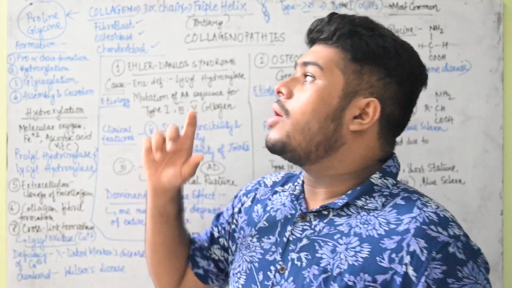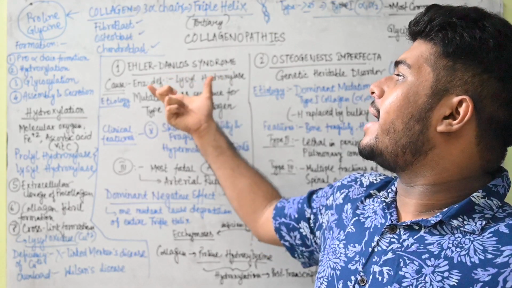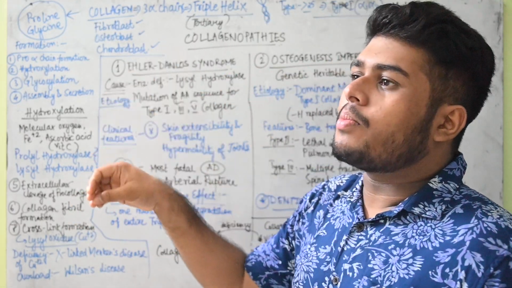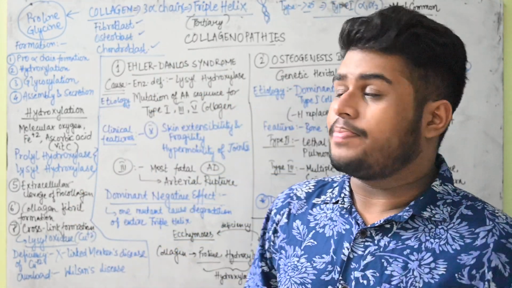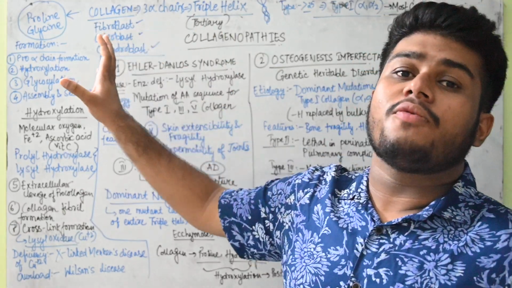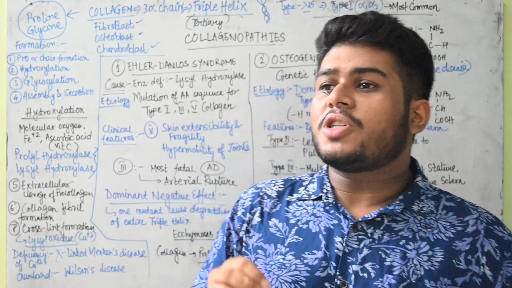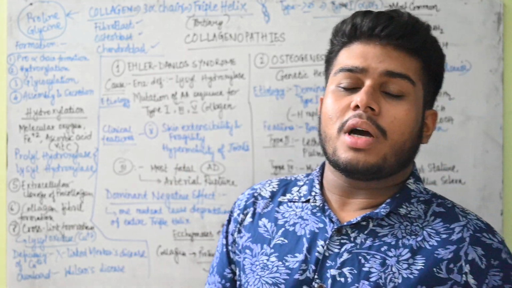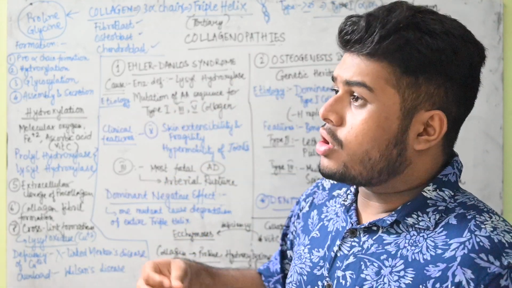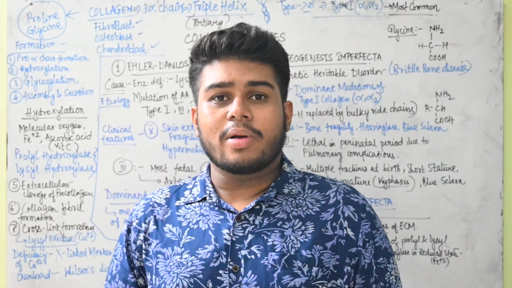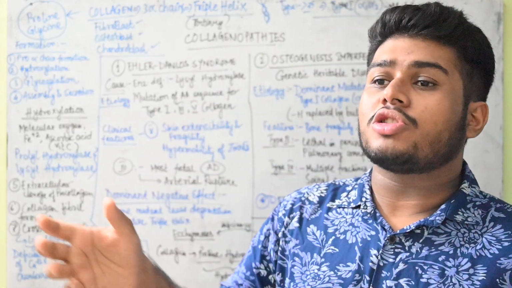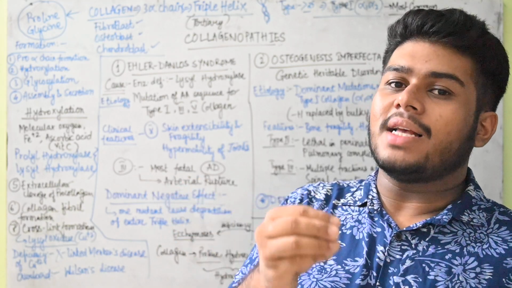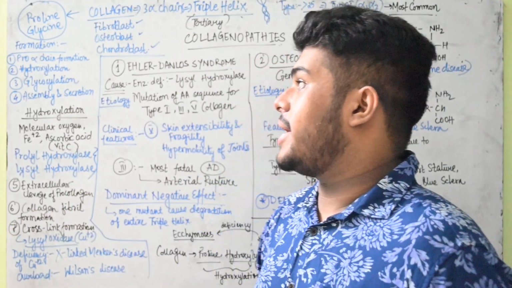Okay. Now see, for understanding the two diseases over here, one is the Ehlers-Danlos syndrome and another one is the osteogenesis imperfecta, we have to understand some basic points regarding the biosynthesis of collagen. First, importantly, collagen, where is it formed? It is produced in the fibroblast cells, which are special types of fiber producing cells of the connective tissue. It can also happen in the osteoblast and also in the chondroblast, because bones also require this collagenous covering, because we have something that is called the periosteum, perichondrium. These have white fibrous connective tissue which has a higher percentage of collagen present inside.